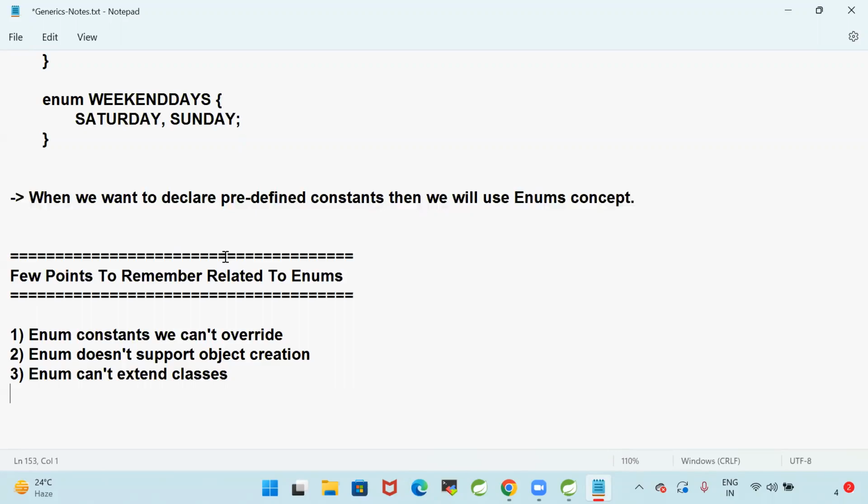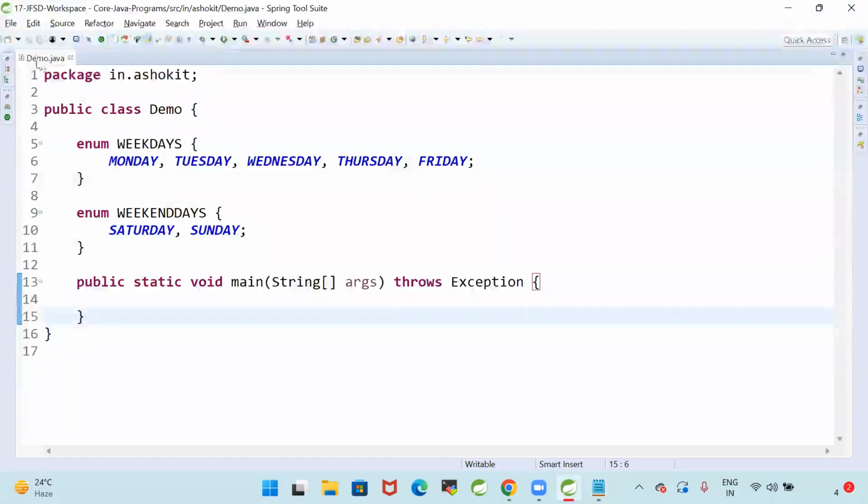How to define an enum? Enum can be declared inside a class, or enum can be declared outside the class also. For example, if you see,